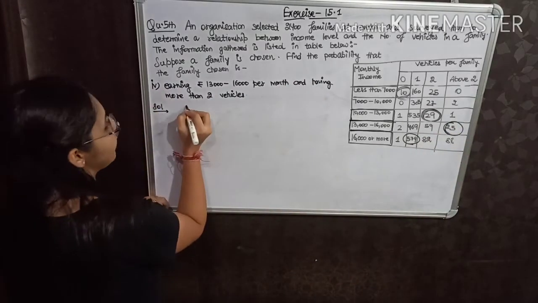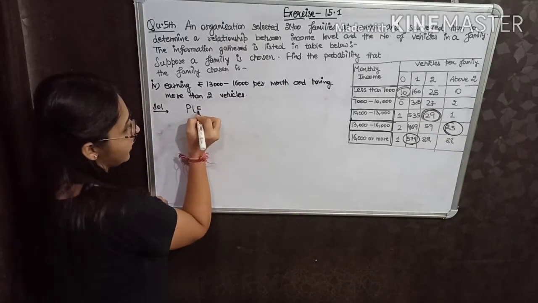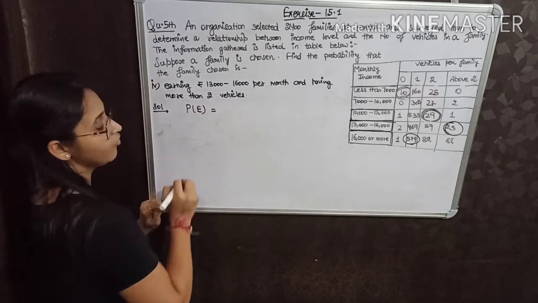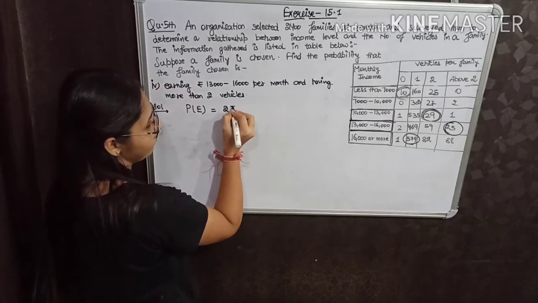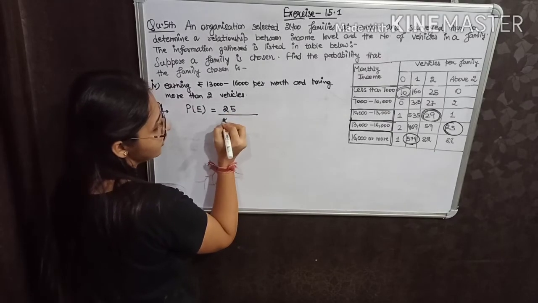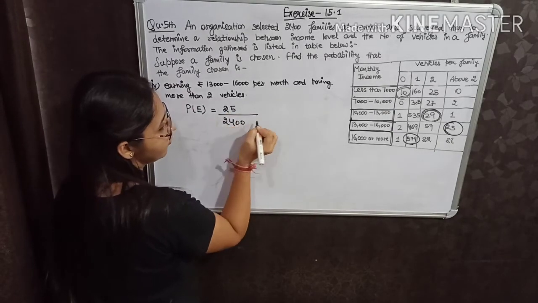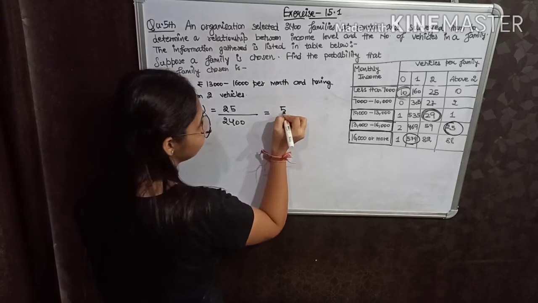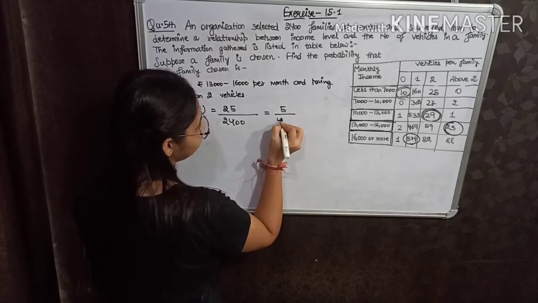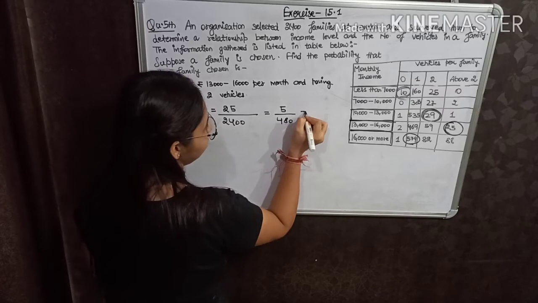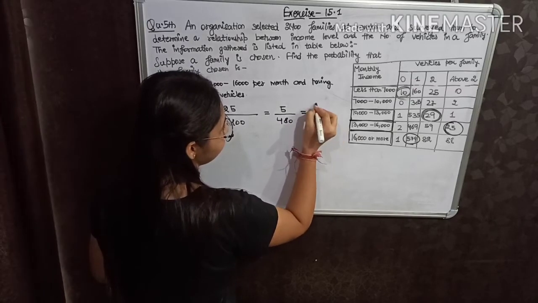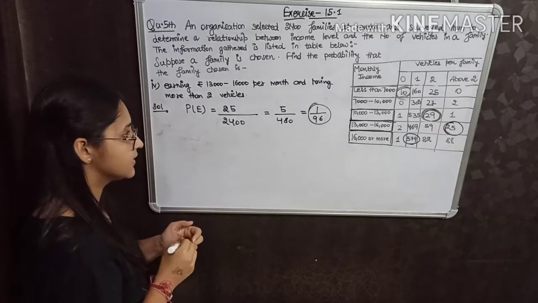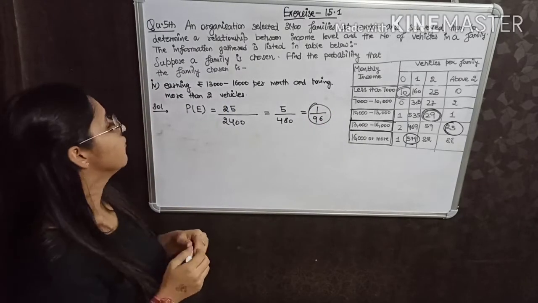So we will write probability of event E is 25, the favorable outcomes, upon the total number of families. So you can cancel with 5, 480 and then 1 upon 96. This is the answer for the fourth part.